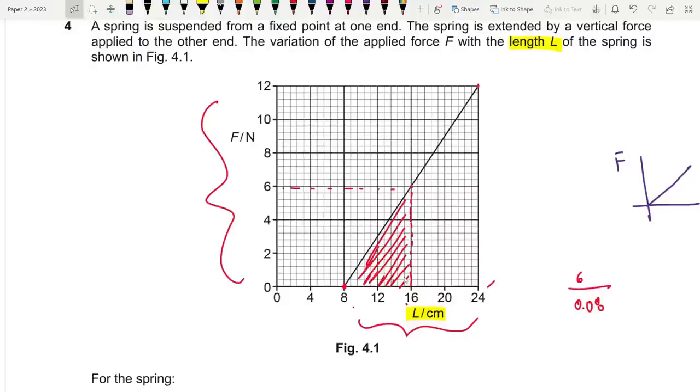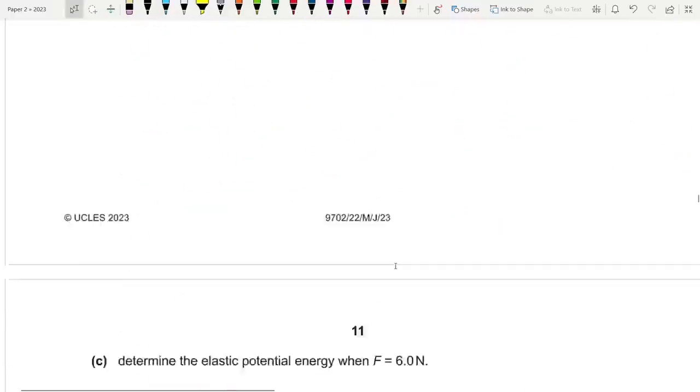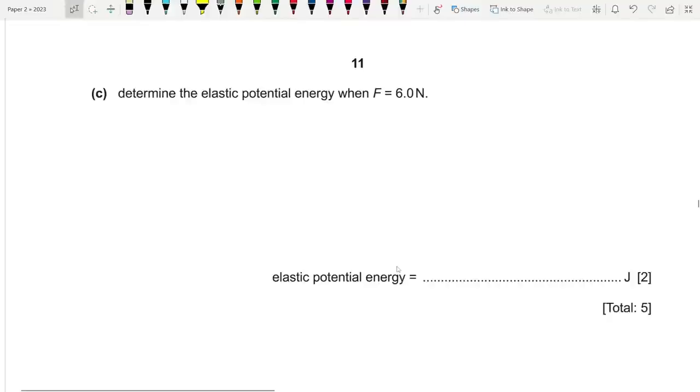You guys know that elastic potential energy is the area under the graph, which is half Fx or half kx squared. So half Fx is simply going to be half into 6 times the extension 8 into 10 power minus 2. So let's write down that the energy is equal to half Fx. I'm just going to input the values.